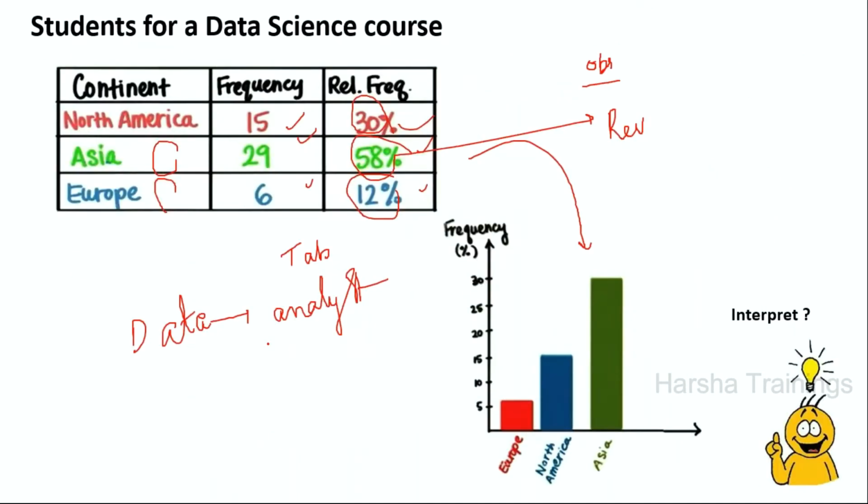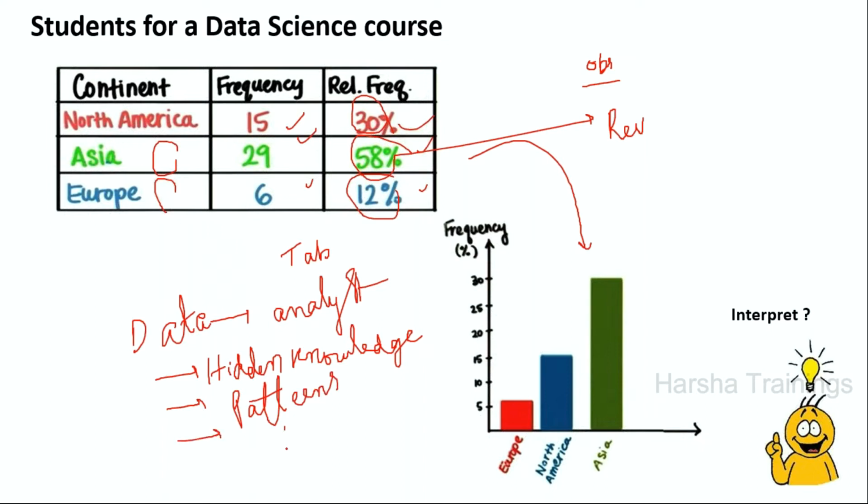Here, I am finding the hidden knowledge within the data. Look carefully, I'm using some terminologies: hidden knowledge. Actually, if you just see the data, you cannot find the hidden knowledge. Some people call this patterns, some people call this relationships, and some people call them insights. Mostly IBM calls this knowledge insights.